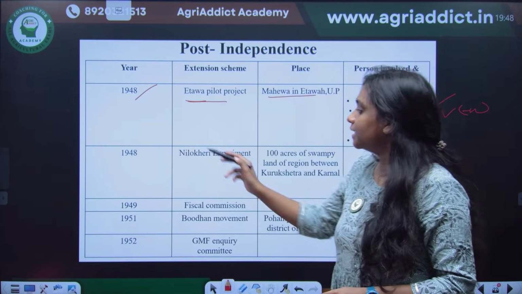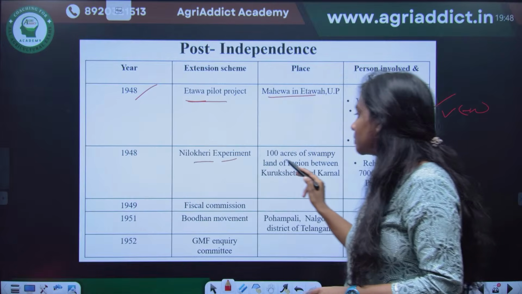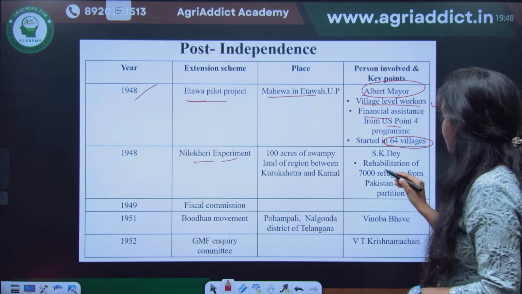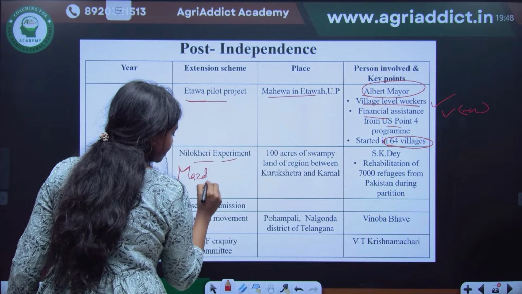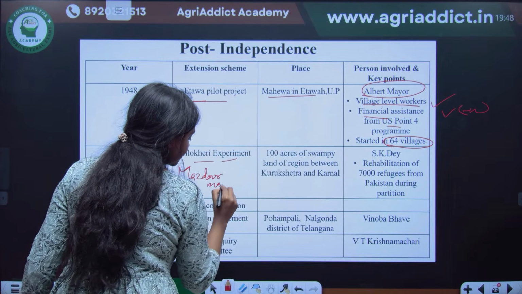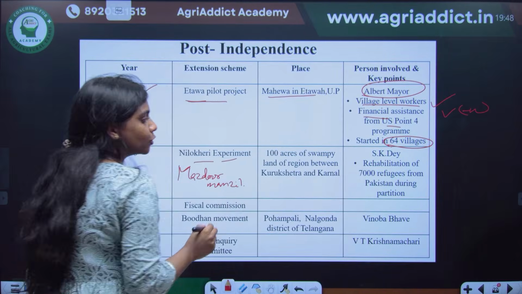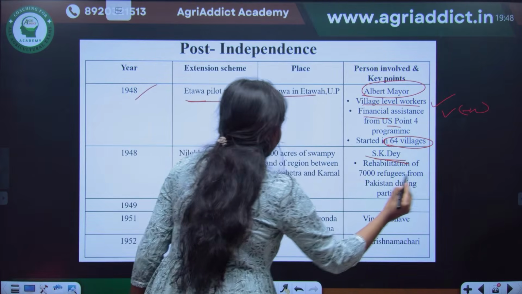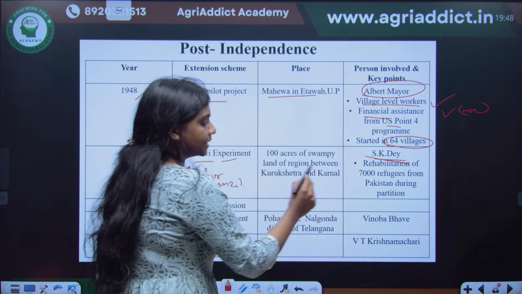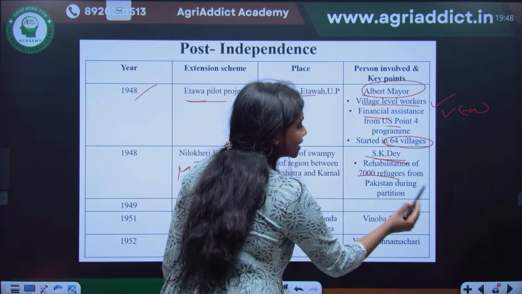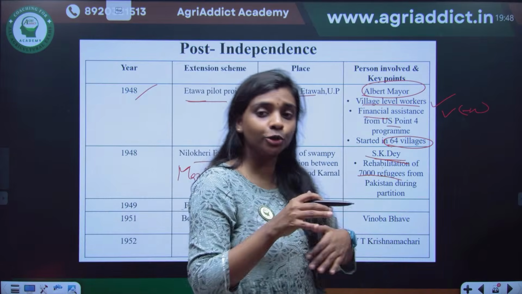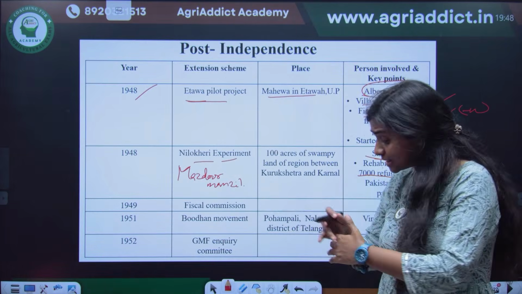So in 1948, the Nilokheri experiment also started, also known as the Mazdoor Manzil program. It was started by S.K. Dey. It initially started as a program to rehabilitate 700 refugees from Pakistan during the partition.